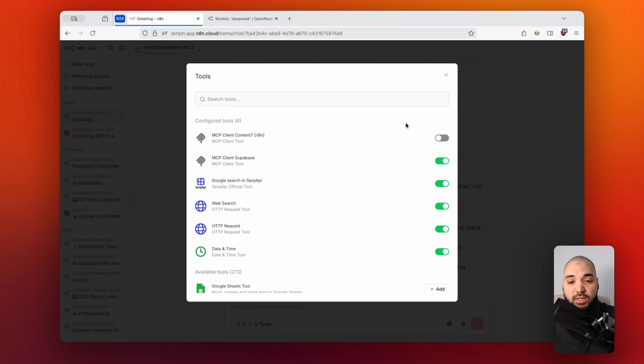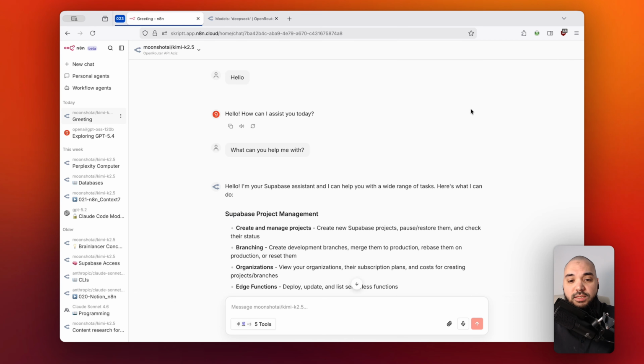And so as you can see, there are basically no limits, and this is all integrated within one platform, within one interface. Now, if this wasn't enough, there are even two more features, and you can take a look at them at the top left corner right here. And the first one is to have access to a personal agent, and the second one is even more interesting because this can get really powerful if you're working with workflow agents that you have built yourself. And I'm going to show you this in a second.